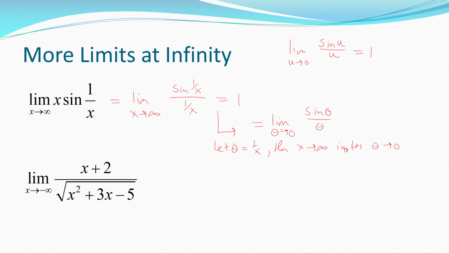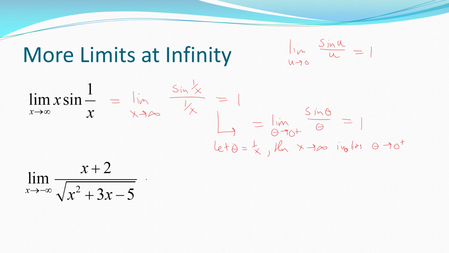But we have to be careful. Just because x is going to infinity does not mean theta is going to 0. Being a little more careful, notice that if x is going to infinity, then 1 over a positive value is always positive. So theta isn't approaching 0 because theta can't ever be negative. It's actually approaching 0 from the right. But still, if I'm taking this limit as theta approaches 0 from the right, the limit is still 1.